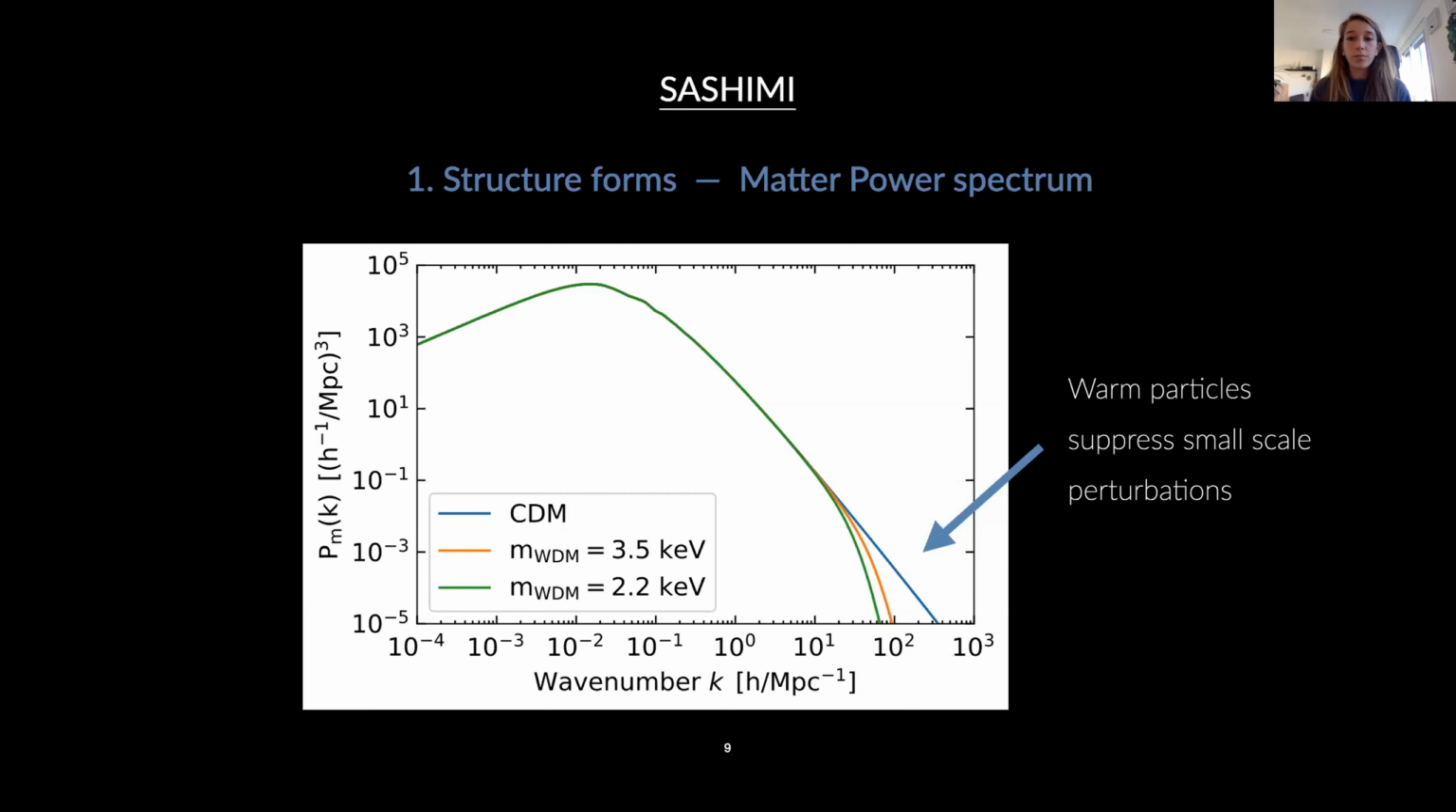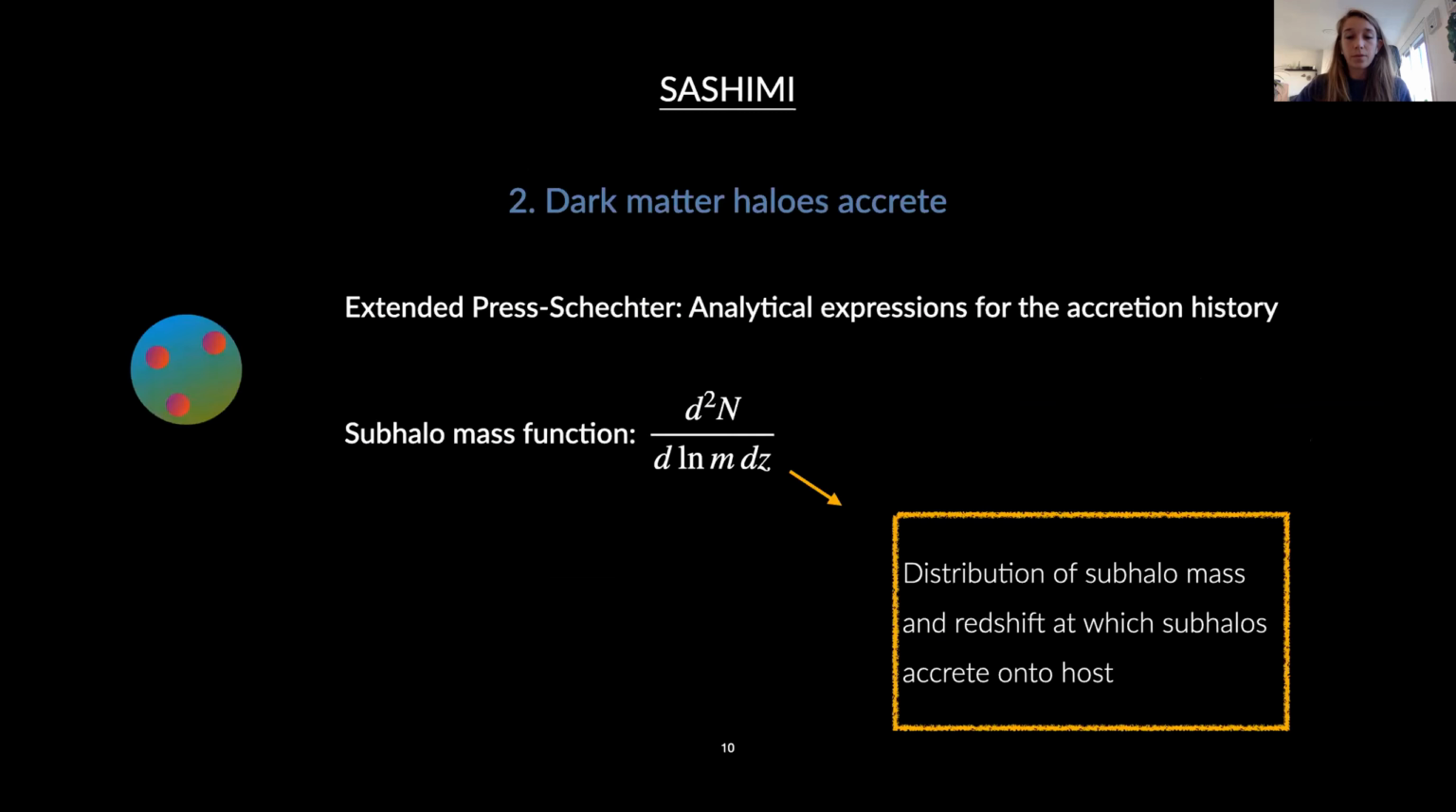In the case of warm dark matter particles, small-scale perturbations are suppressed, and we expect a cutoff in the power spectrum with respect to the cold dark matter case. And this cutoff is stronger the warmer the particle is, and also depends on the production mechanism.